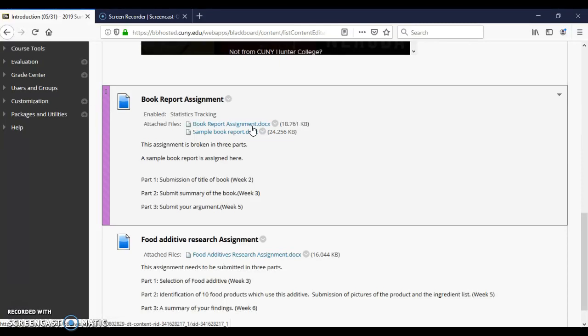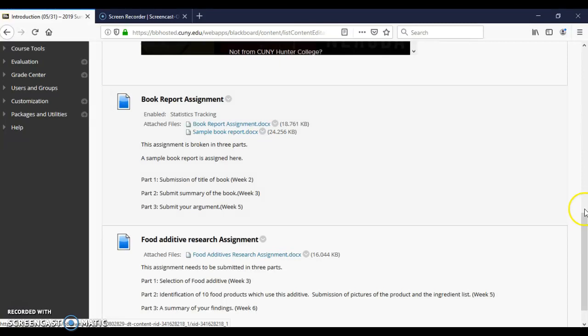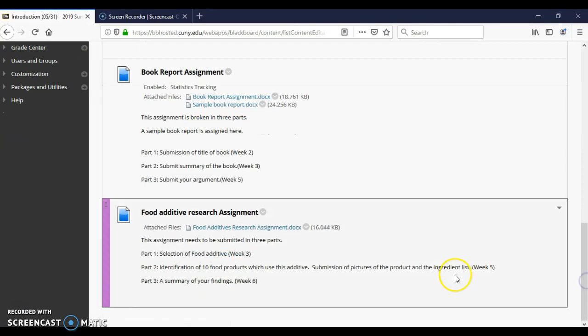This assignment is divided into 3 parts. Part 1 will be your submission of the title of your book. Part 2, you have to write a summary of the book. Part 3, you have to pick an issue in that book and write your arguments, whether you are supporting that issue or opposing that issue. That's the total book report assignment.